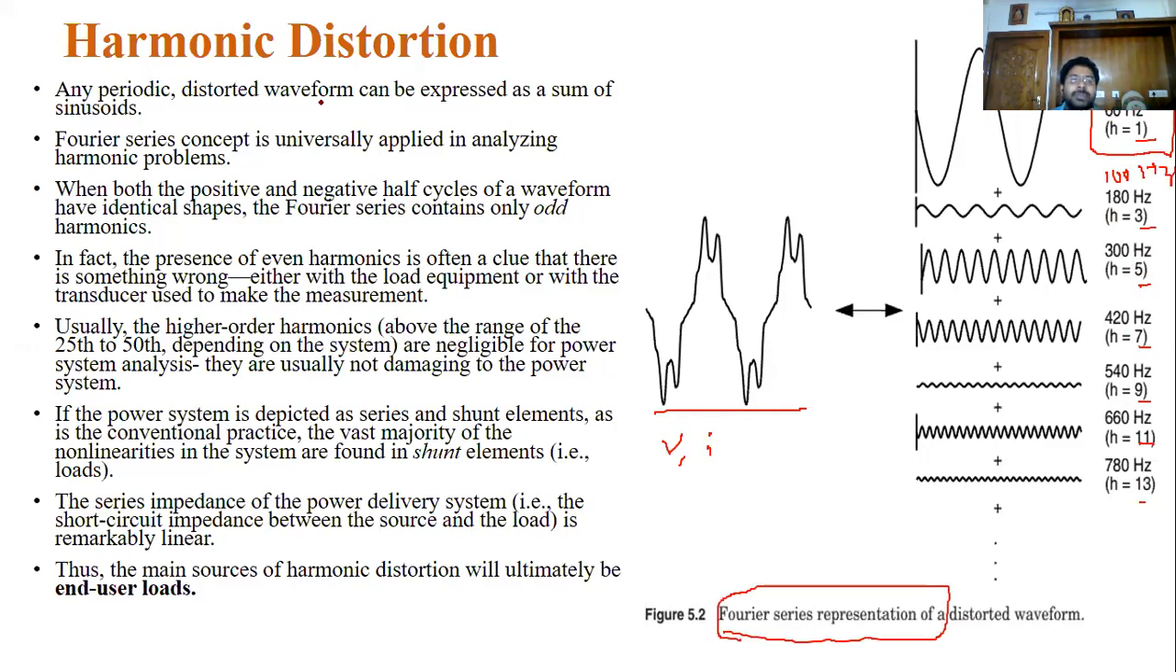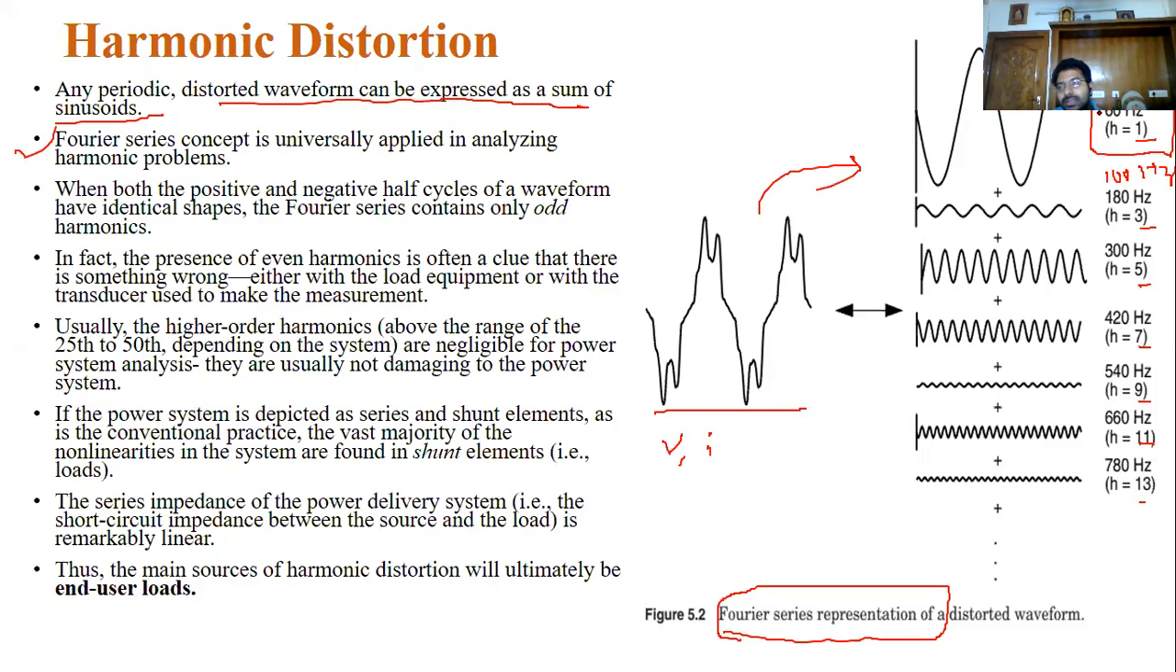Any periodic distorted waveform can be expressed as a sum of sinusoids. This can be clearly expressed in a Fourier series expansion. This is the wave, and we can convert it into this Fourier series expansion. This is the fundamental frequency. This waveform clearly shows the fundamental.